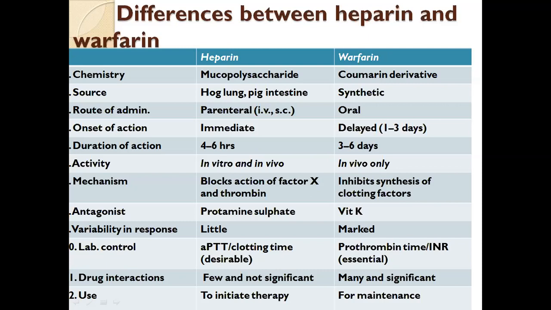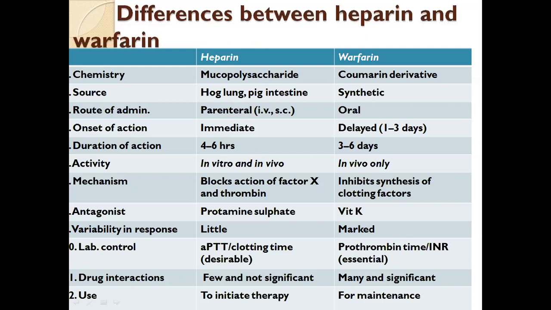Activity: heparin acts in vitro and in vivo, warfarin in vivo only. Mechanism: heparin blocks the action of factor 10 and thrombin, and warfarin inhibits the synthesis of clotting factors.